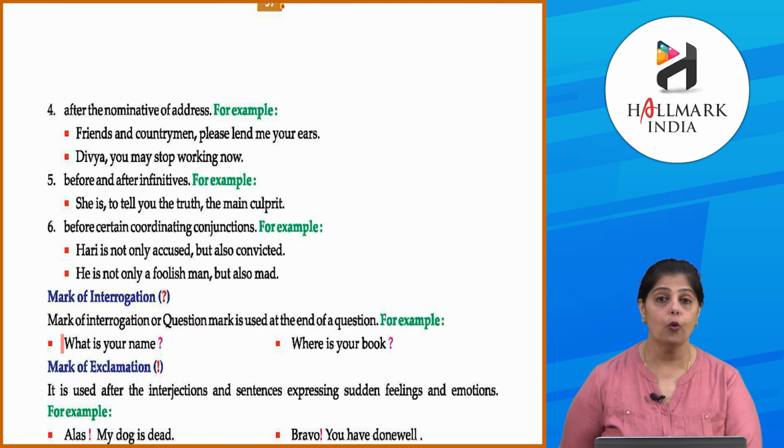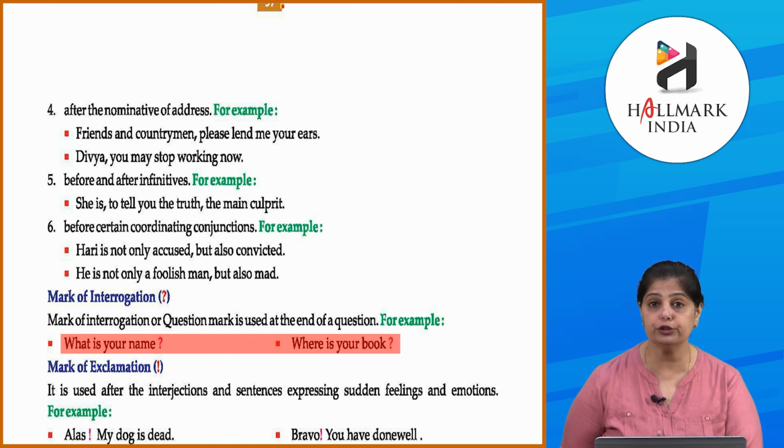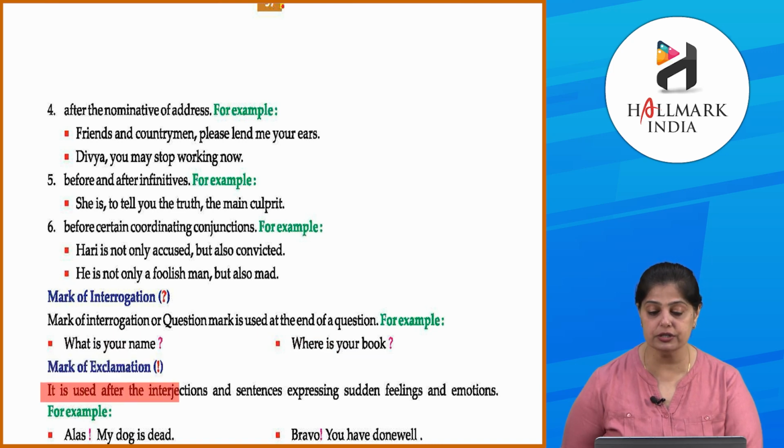For example, what is your name? Where is your book? ये pretty simple है. Okay, you don't need too much of an explanation of this because this is very clear and very straightforward. Next is mark of exclamation. It is used after interjections and sentences expressing sudden feelings and emotions.